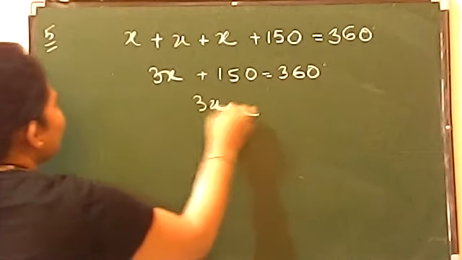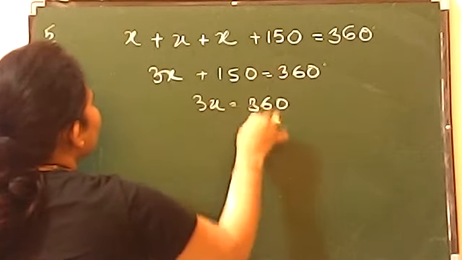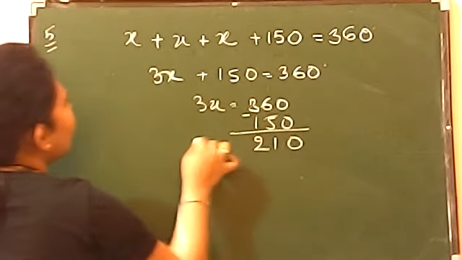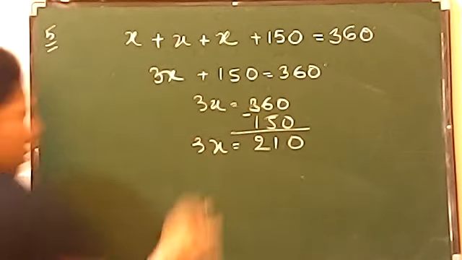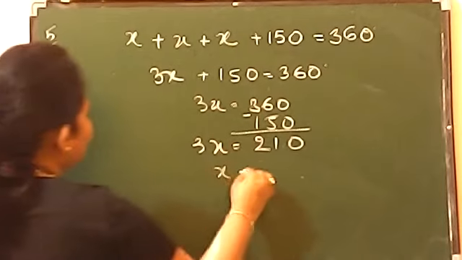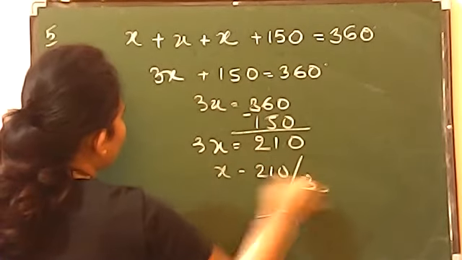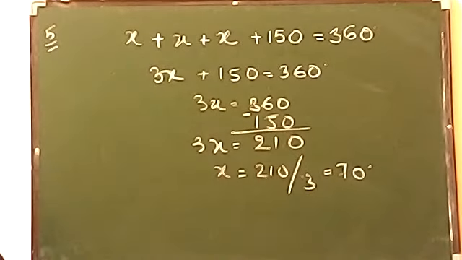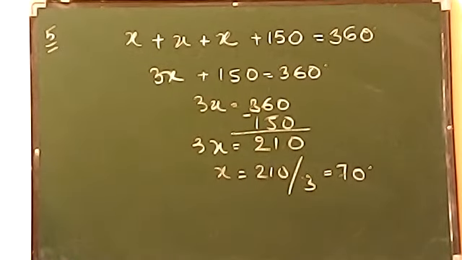Now 3x will be 360 minus 150, which will give you 210. So the value of 3x is equal to 210. And now when you solve it, x is equal to 210 upon 3, which gives us 70. So the value of x will be 70.